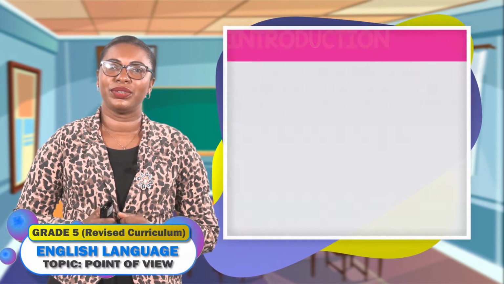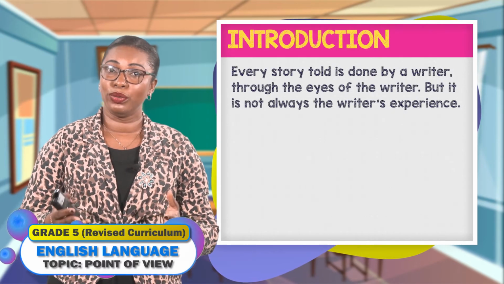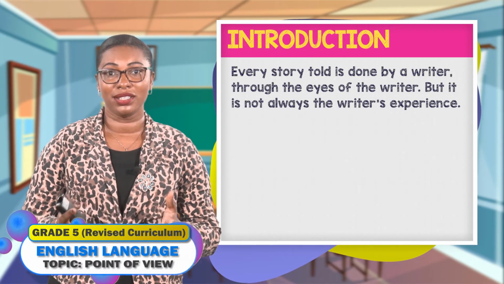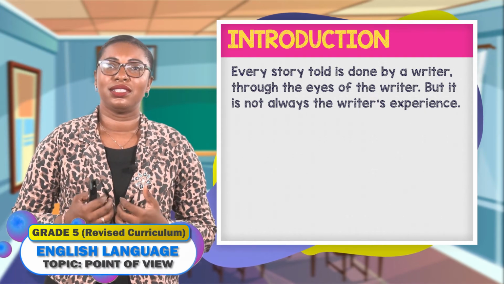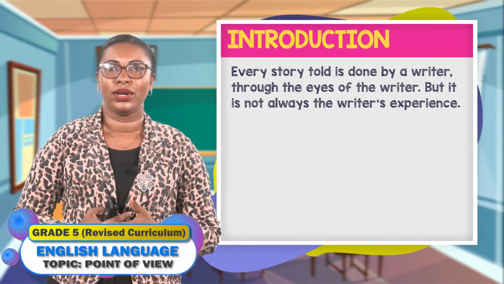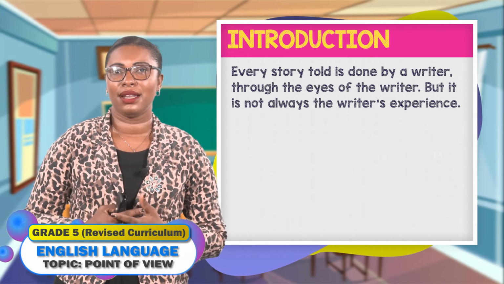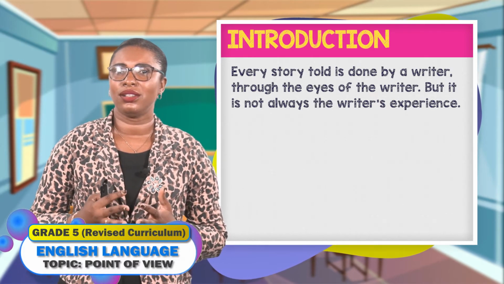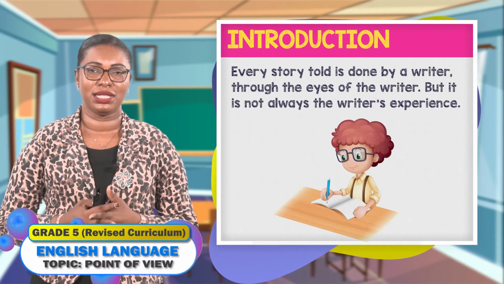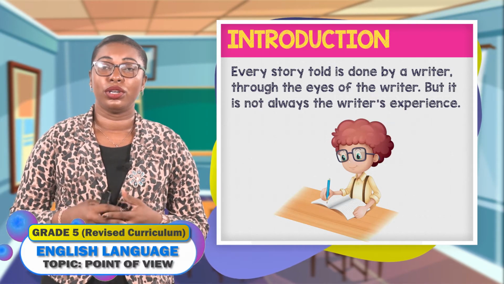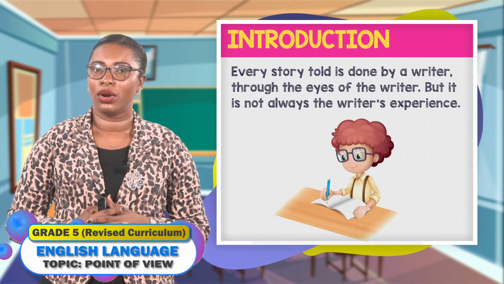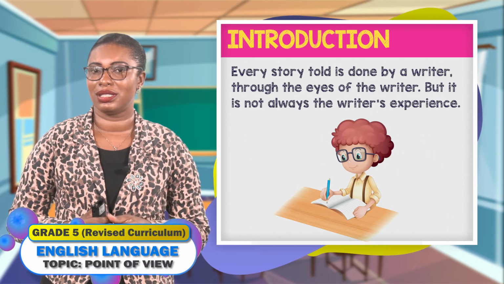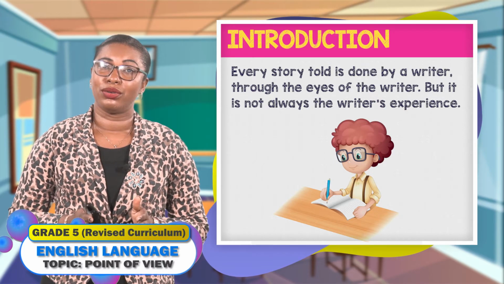Better and better compositions. Now, every story is done by a writer. When you write your composition, you are considered the writer because you are the writer. When you write, it is done through your eyes or how you see it. But as I said in our previous lesson, it is not always your experience. The writing that you do or the composition that you write can be based on your experience or it can be based on someone else's experience. We say that those are writing styles.